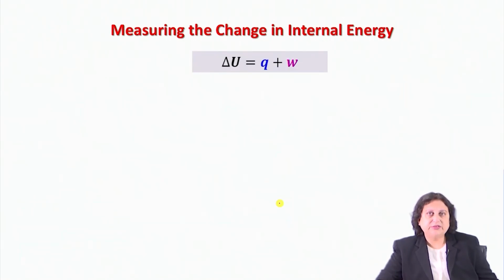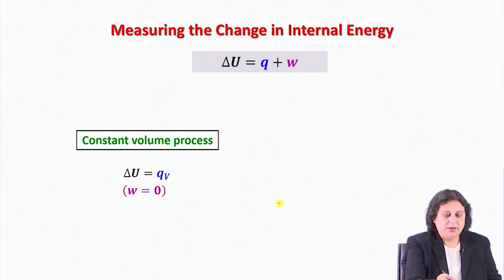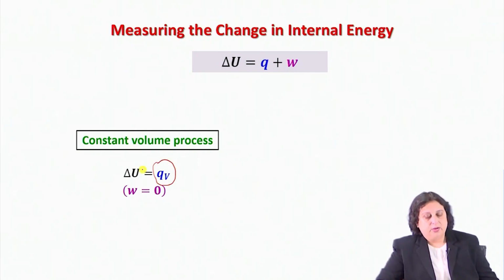I'm going to use the first law of thermodynamics once again. Now, if I have a constant volume process, then W is equal to 0 and delta U would be equal to QV, the amount of heat exchanged between the system and the surroundings when the system is undergoing a change in state under isochoric conditions.